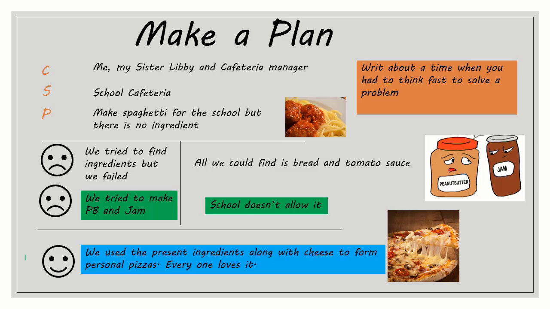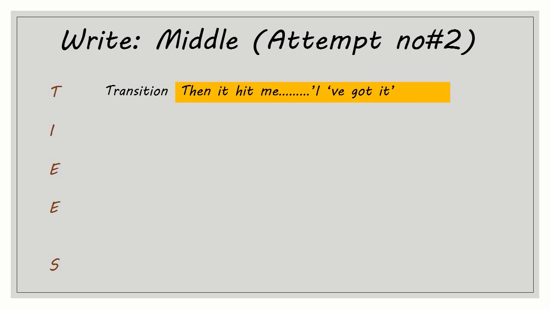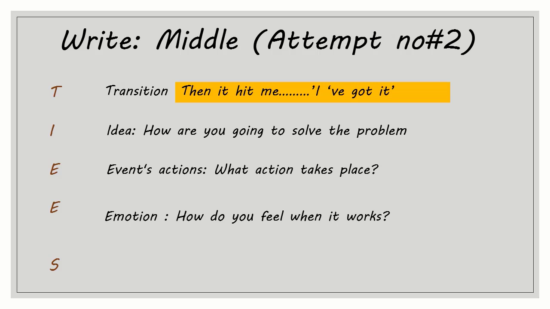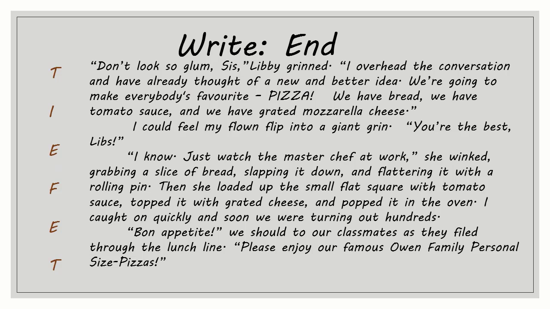I'm sure that you have seen how my next attempt remained failed. So now we are on the last part. We use the present ingredients along with cheese to make personal pizza. Everyone loves it. Let's see how we do with this. Now we are writing the last attempt. I am going to use TIFEES here: T stands for transition, then I for idea, how are we going to solve the problem, E for event section, another E for emotions, and S for the solution. This is the last part. Let's see how we are going to write the ending.